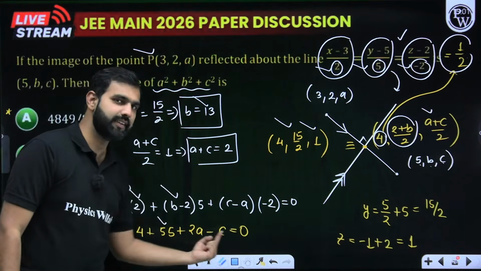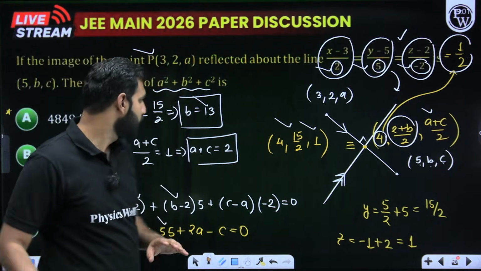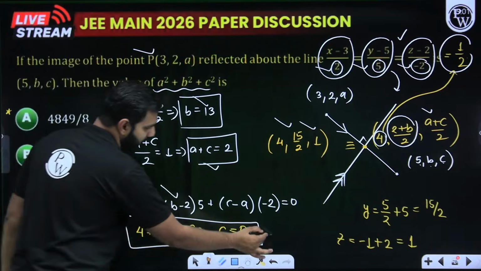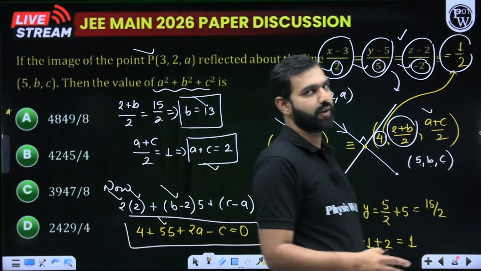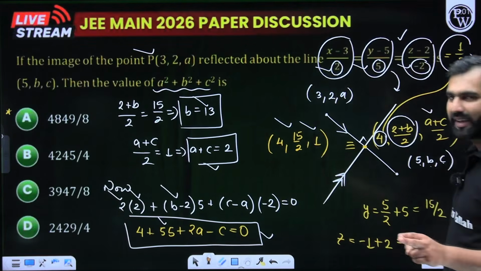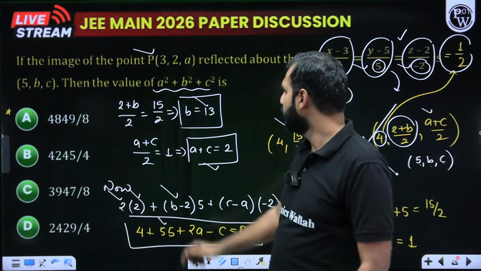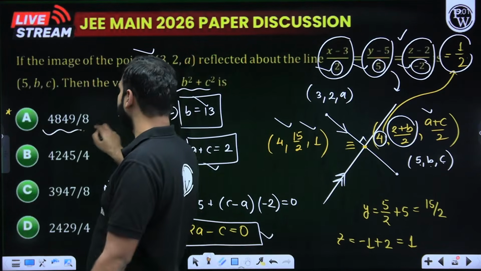So when you simplify this, you get another equation in a and c. So you got one more equation in a and c. Now after solving this equation with this equation, we have two variables, two linear equations. You can find the value of a and c. So you would crack a and c. We already have cracked b. So after getting a, b and c, you square them and add them up. This will be your final answer.